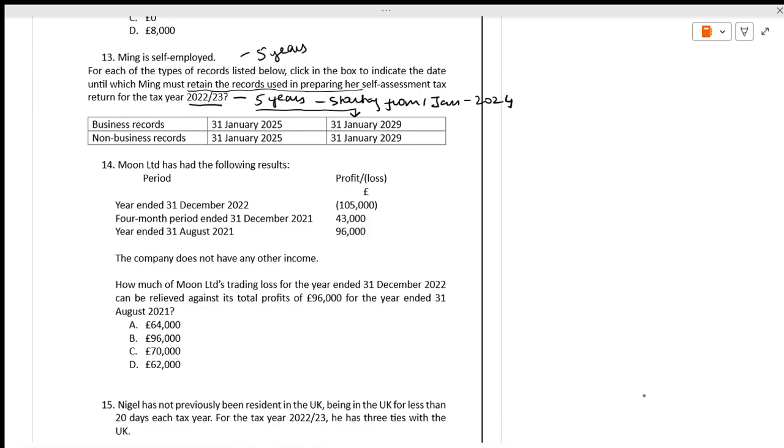Moon has the following results: year ended 105, 4 months 43, year ended 96. See the things. This is August, this is December, and this is this.